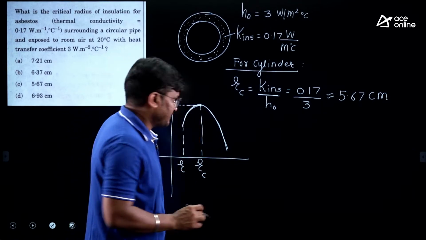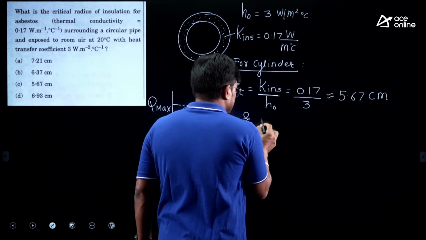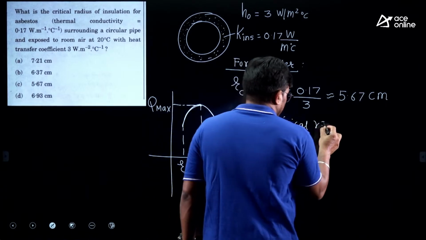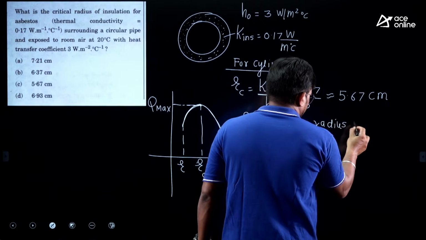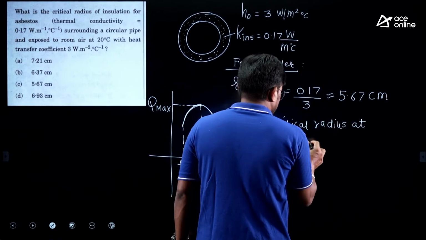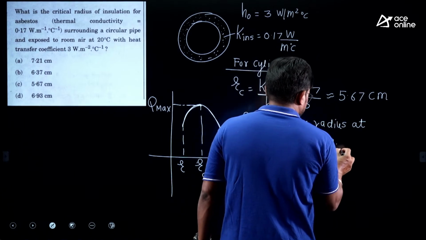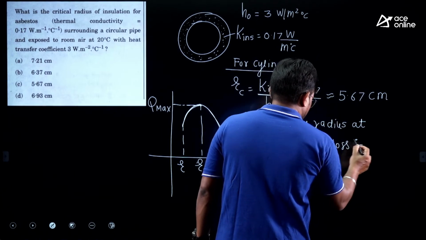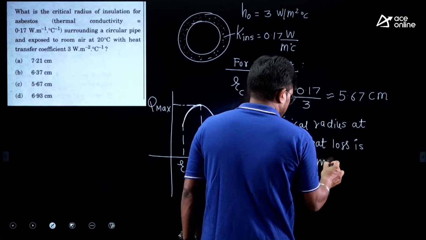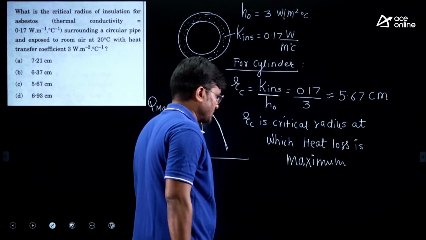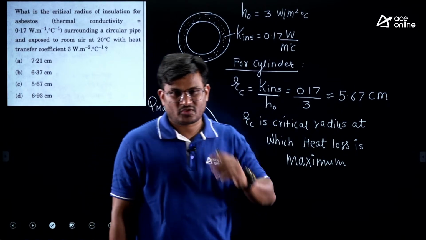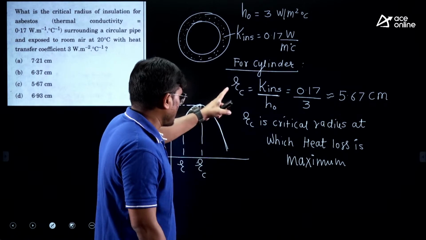So what is RC? RC is the critical radius at which heat loss is maximum. So listen carefully. RC is a critical radius at which heat loss is maximum. So this is your RC, the maximum heat loss.